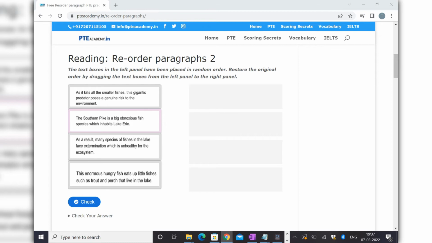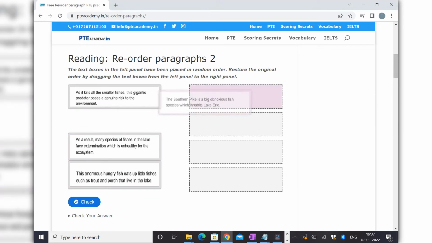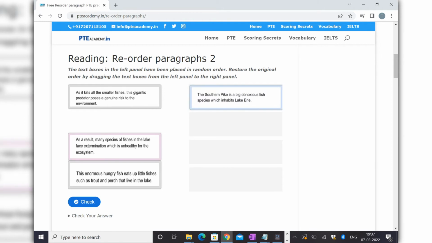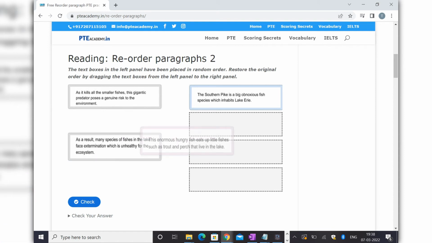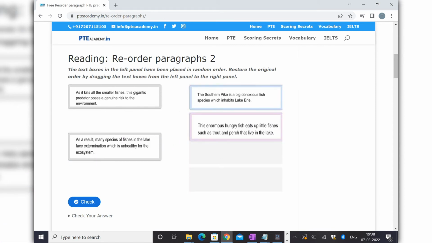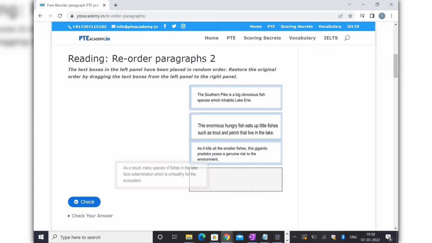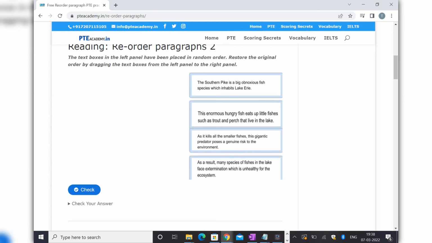The southern pike is a big fish species which inhabits lake area. This can be. As a result, again this should be at the end because it says as a result. This enormous, again this cannot be because it says this enormous, so we are left with only one, that is the southern pike, right? Next, the southern pike is a big fish, this enormous hungry fish, right? Now this is correlating with this, am I right? As a result, of course, as I said, it will be in the end, so of course we are left with this one, and then we come to the last one.